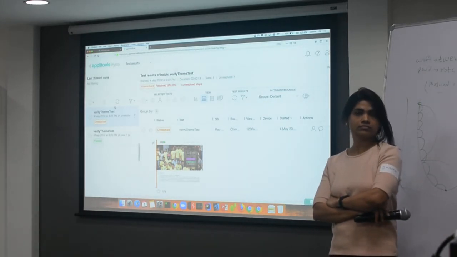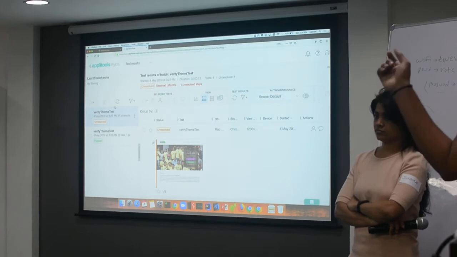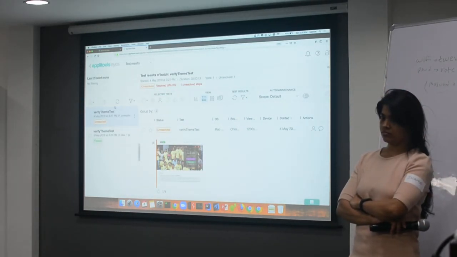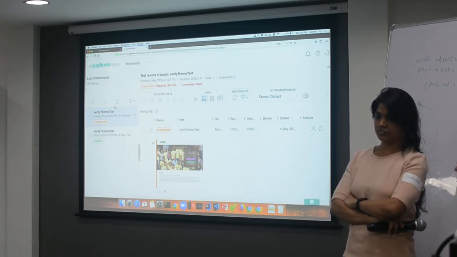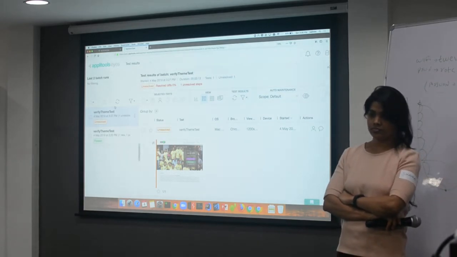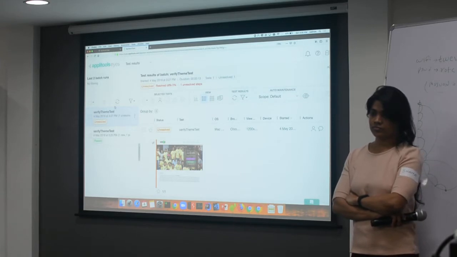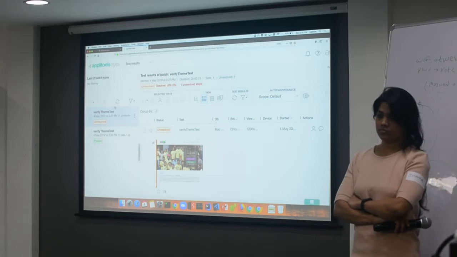If any of you have worked with Galen, Galen does image-based comparison as well. But the problem with Galen is, if I have taken a particular Chrome and a particular viewport size that I've shown you, and I have given screenshots for that size, then when it compares with other things, you have to give screenshots for every particular viewport that you want to compare against. Or you have to write code to say that given this viewport, these are the margins, this is the padding and all of that. That is a hell of a lot of work.